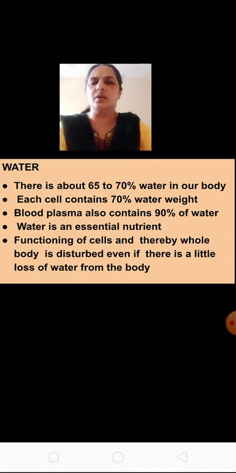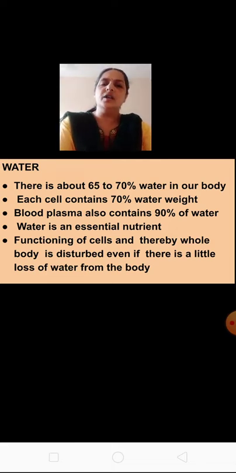Water, you all know, is very essential. We always tell you to drink a lot of water, at least 3 to 4 liters. Why do we tell you this? Because for the proper functioning of the body, and the whole body is disturbed even if there is a little loss of water from the body. Suppose you are having vomiting or dysentery or loose motion, at that time a lot of water goes away from your body, and it causes harm to your body.